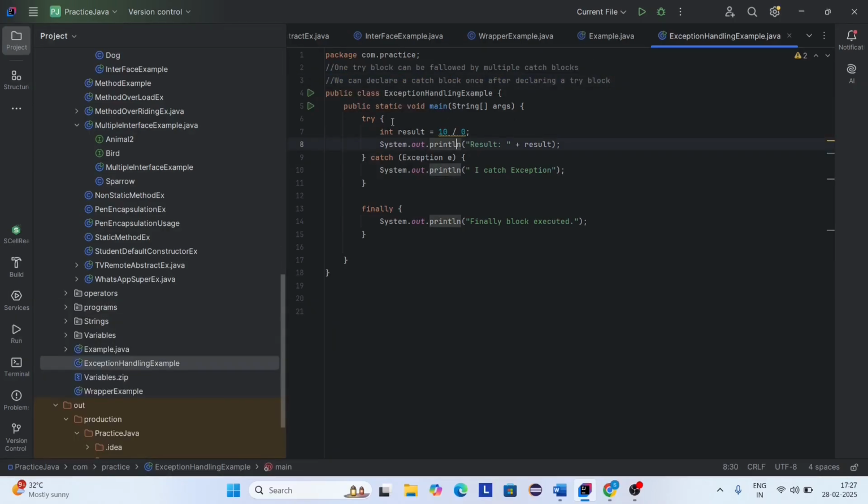Here, what we have seen now is an arithmetic exception, 10 by 0. And also there are others like array index out of bounds exception. There are different types of exceptions. So for each exception, you can write a separate catch block.